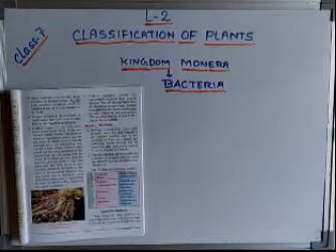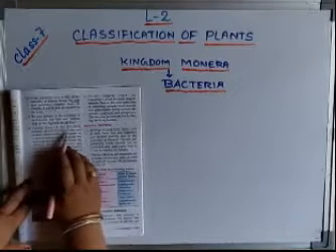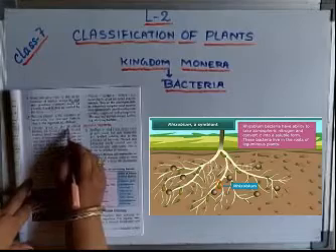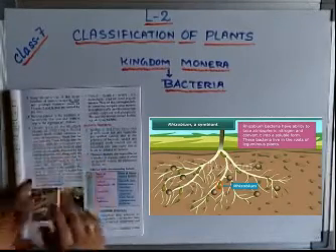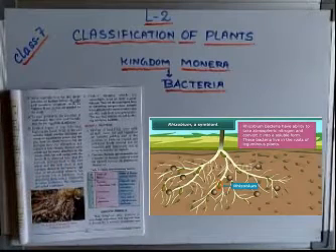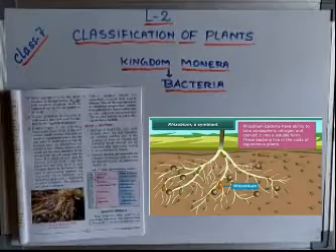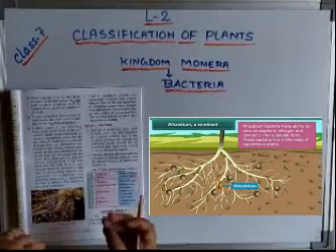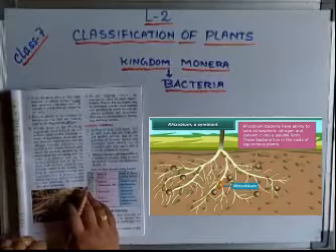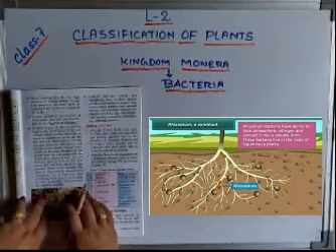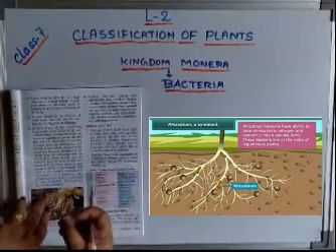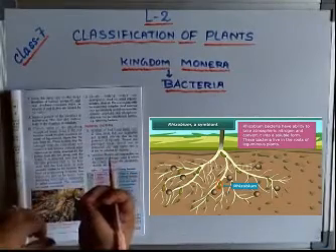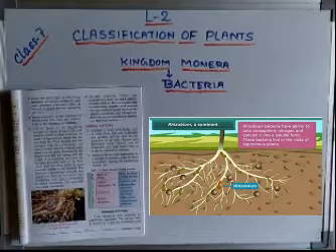The second last point: another type of bacteria is the rhizobium bacteria, which is found in the root nodules of some plants. Which type of plants? Podded plants. Podded plants are also known as leguminous plants, like pea and beans, whose seeds we eat as food. Those plants have a special type of root. The roots are normal, but at the end of each root, students, I am just showing with the help of a diagram.